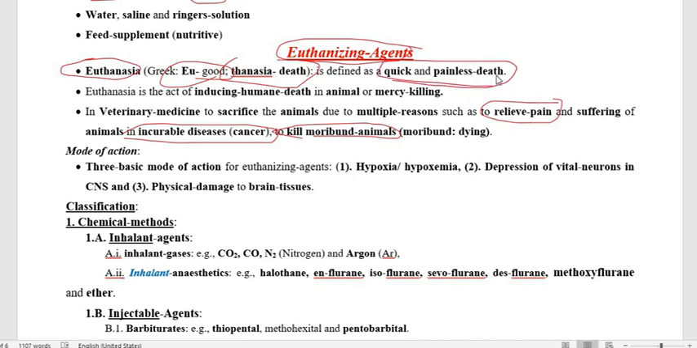Sometimes, if the animals are suffering from an incurable disease or are in a moribund state, the owner tells us to kill the animal by giving a drug. At that time we have to use the drug to kill the animal. That is the humane way of killing an animal. Nowadays this is also possible in humans, and some countries follow it. The drugs that we are using are called euthanizing agents.